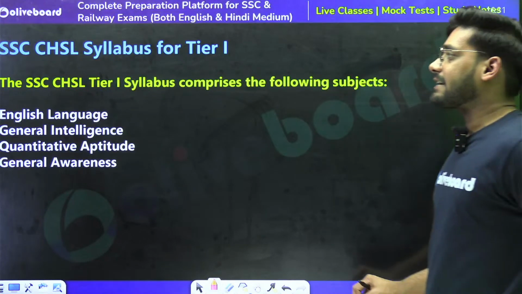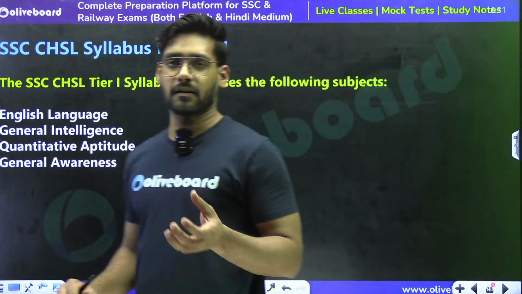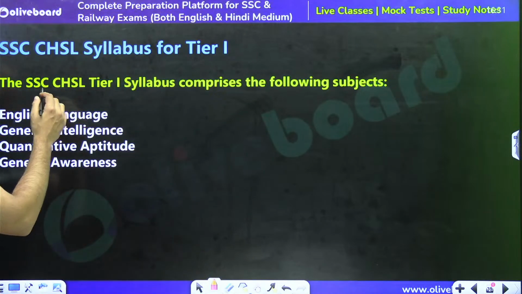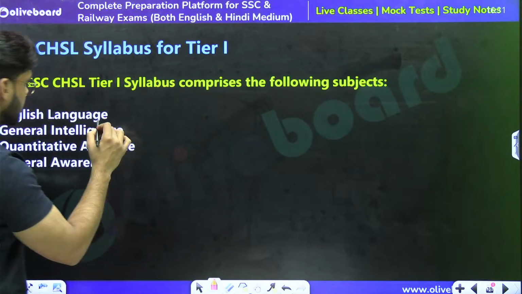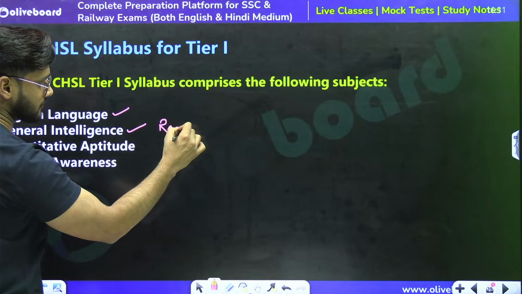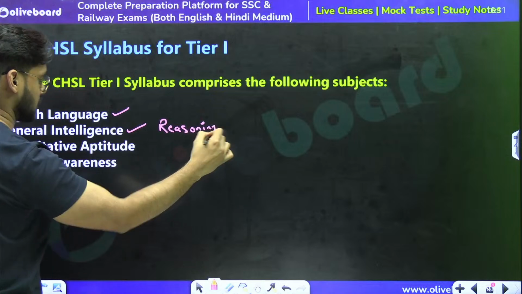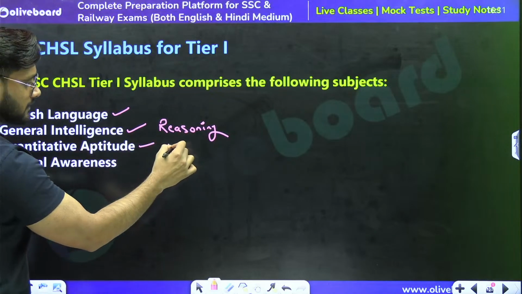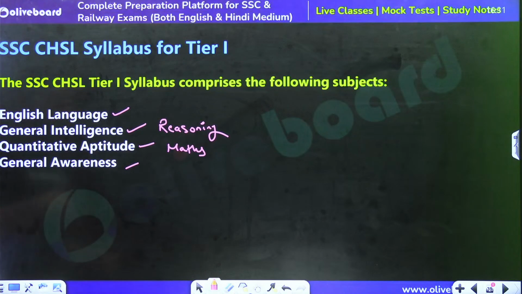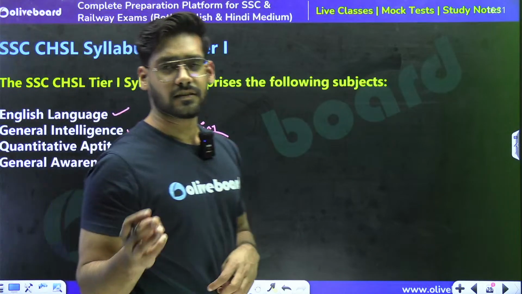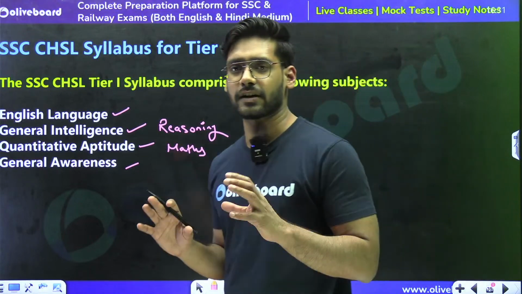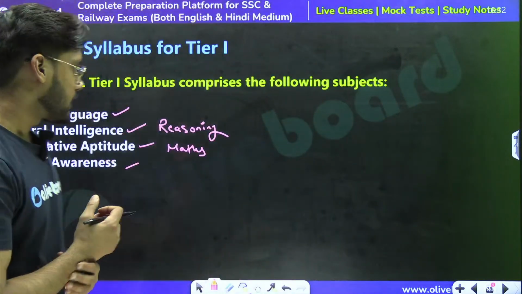Then coming on to the exam pattern, what is the syllabus and what is the exam pattern of the CHSL examination? The CHSL tier 1 syllabus comprises the following subjects: English, general intelligence, which is also called reasoning, then quantitative aptitude, which means maths, and general awareness, which includes many segments like science, GK and current affairs. Such kinds of sections are included in this general awareness section.